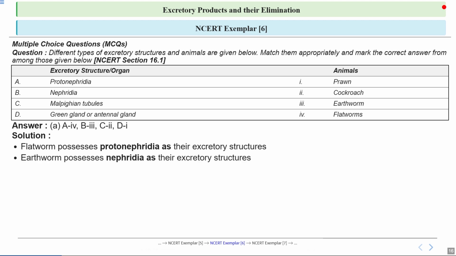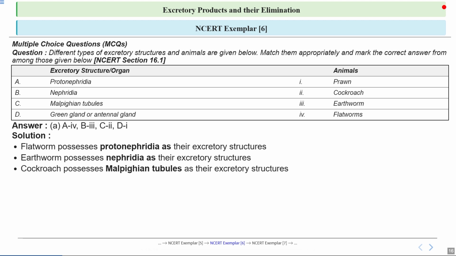Next we have earthworms, which use nephridia for excretion. Nephridia are more advanced than protonephridia. Of course, protonephridia is primitive. So it is more advanced than protonephridia and functions similarly to kidneys in humans. So they help in filtering and expelling waste, maintaining the worm's internal environment. So you have to remember that earthworm uses nephridia for excretion, and it is more advanced than protonephridia.